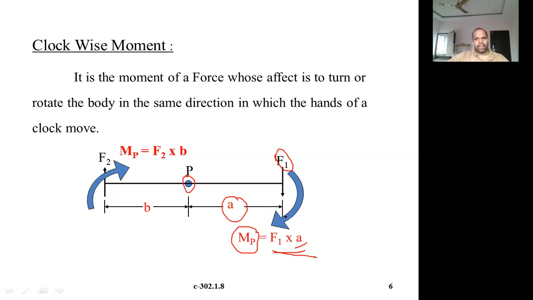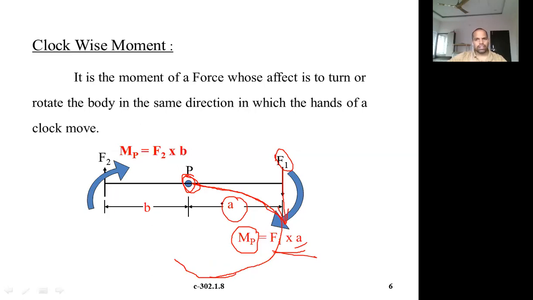Now you see that this is the moment. Let us see the direction. About this point, this force is acting downwards. This downward force is trying to rotate this member in this direction. Of course it doesn't actually rotate, but it tries to rotate the member in this direction.